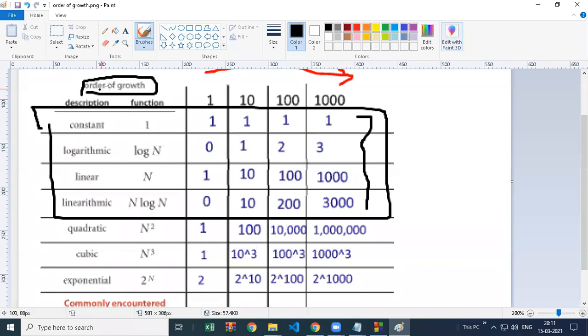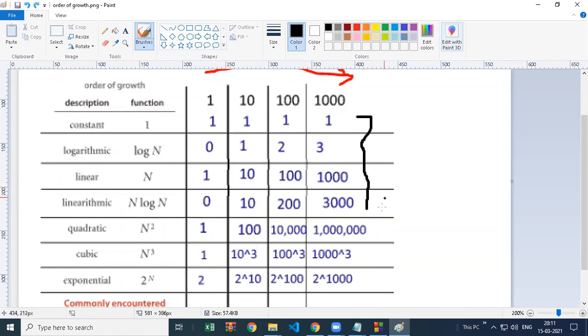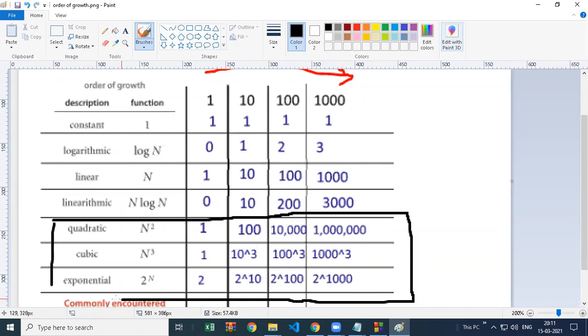If your program, your logic, your algorithm lies between these four, then it is completely acceptable. But if your program goes to these three, it becomes very dangerous. You have to try everything you can to avoid making your program lie in these three situations: quadratic, cubic, and exponential.